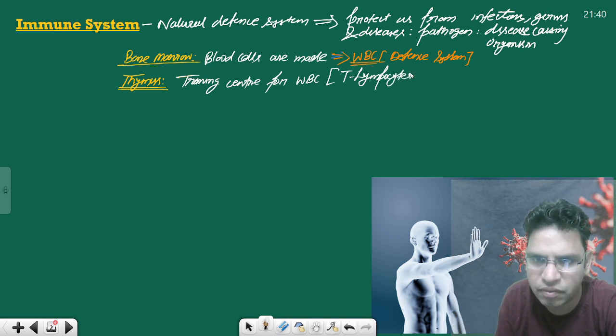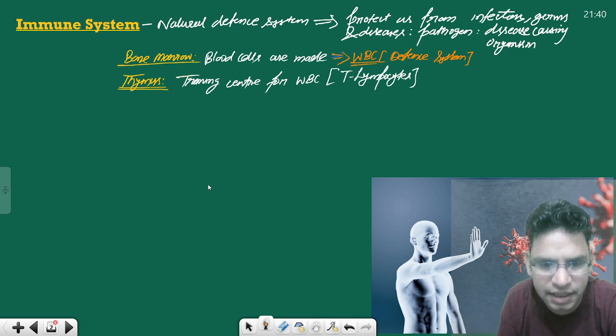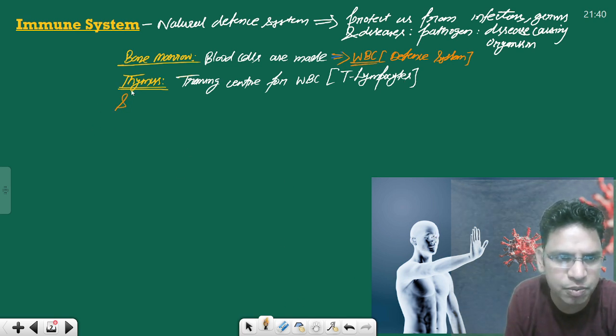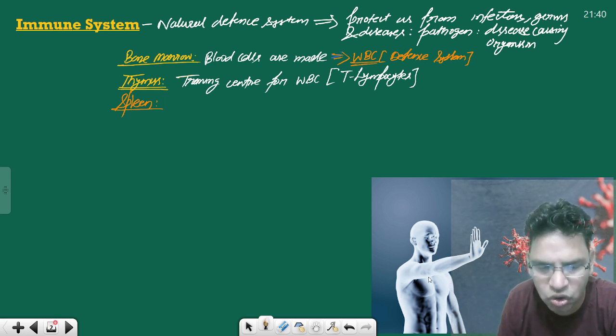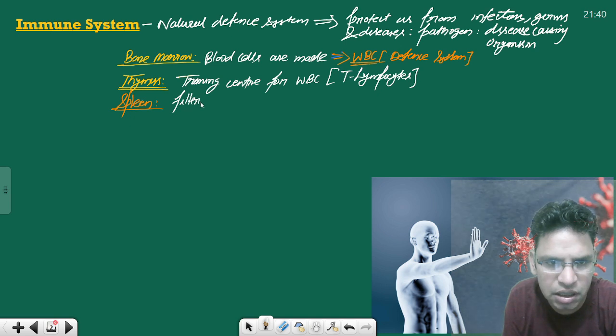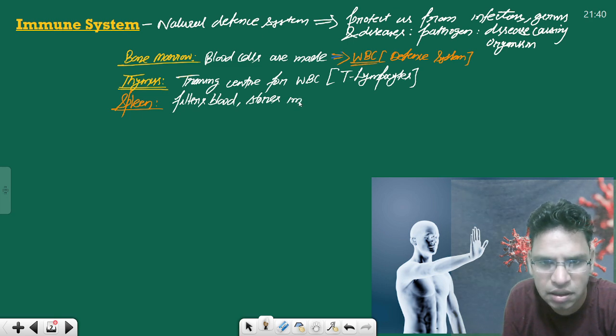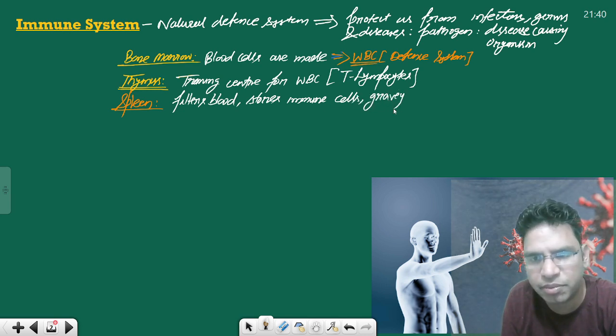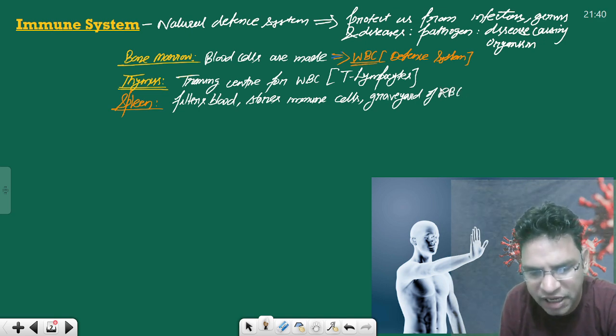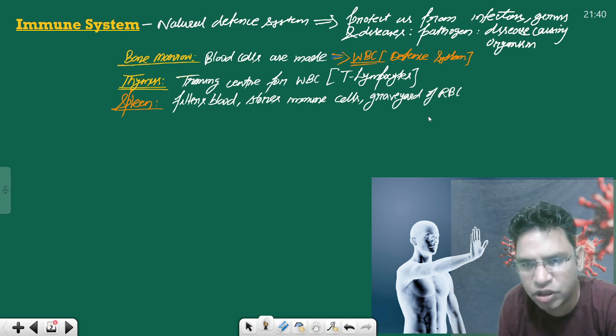Then the spleen. What does it do? Another important organ which plays an important role. The spleen filters blood and stores immune cells. It is the graveyard of RBC, red blood cells, if you know the basic science. Apart from that, it fights against blood-borne germs.